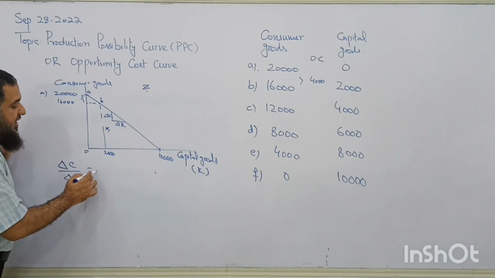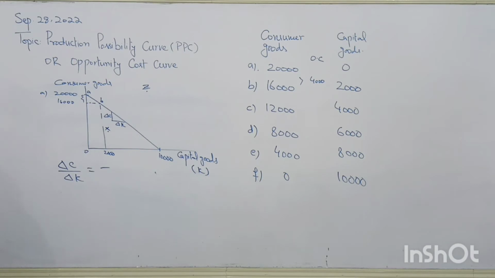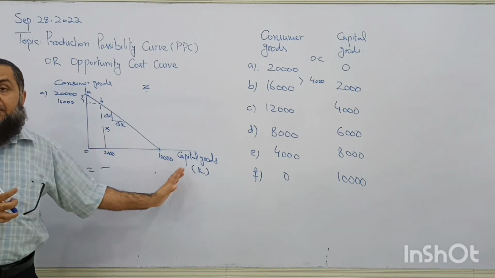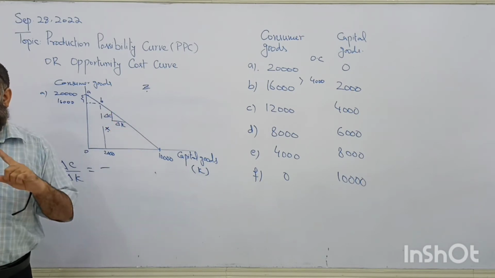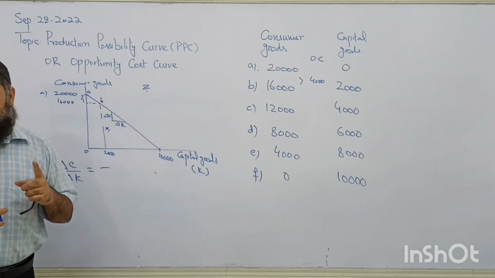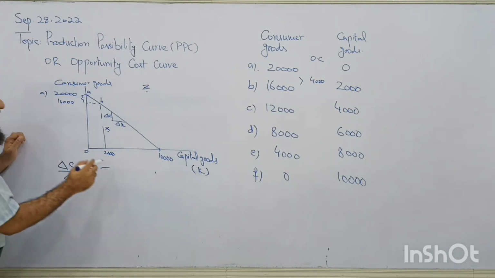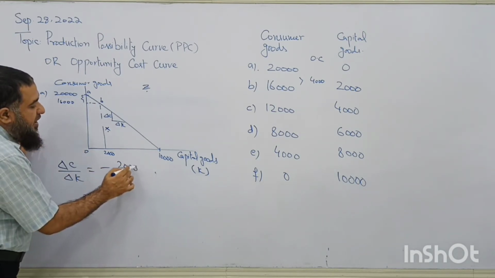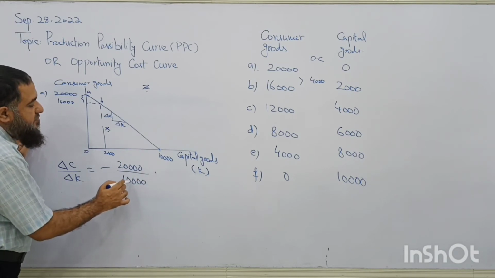So we see over here, it is negatively sloped. Negative slope means that if we increase capital goods, we have to decrease consumer goods. They move in opposite directions. Now you can write over here, this is the rise, 20,000 divided by 10,000.